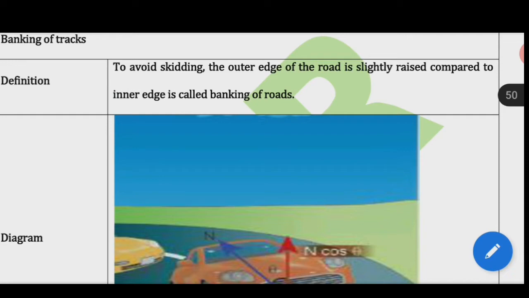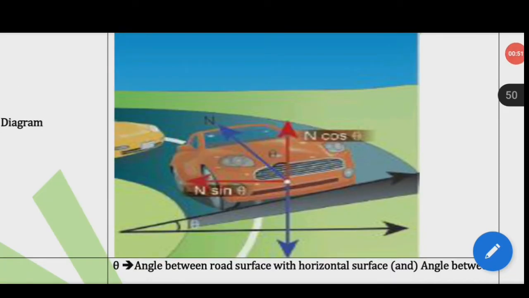Now we see the picture. When a vehicle goes round a level curve, the force of friction between the tires and the road provides the necessary centripetal force. If the frictional force which acts as a centripetal force and keeps the body moving along the circular road is not enough to provide the necessary centripetal force, the car will skid. In order to avoid skidding while going round the curved path, the outer edge of the road is raised above the level of the inner edge. This is known as banking of curved roads or tracks.